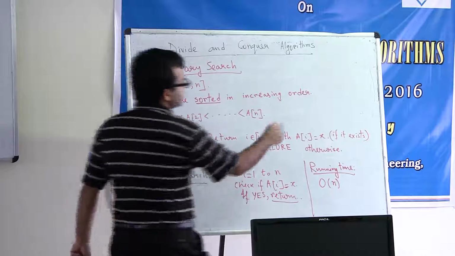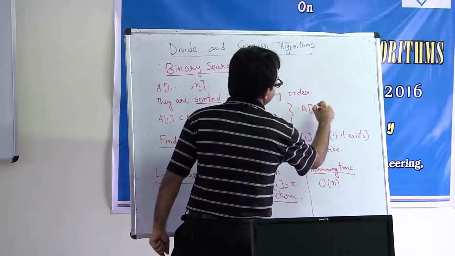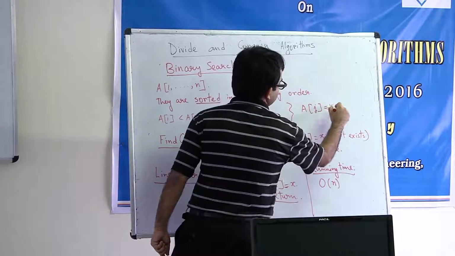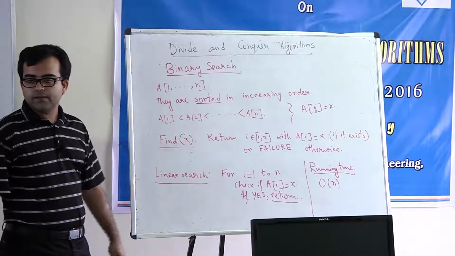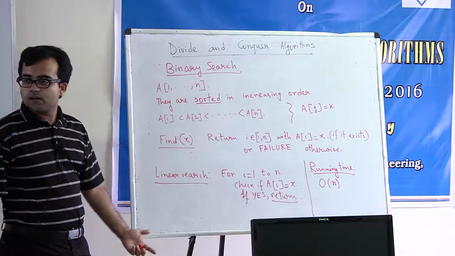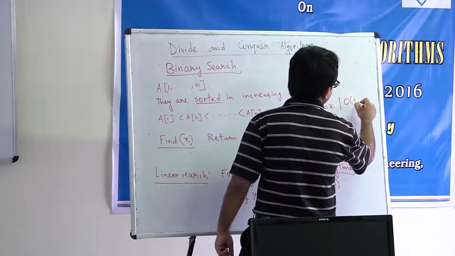Now suppose the instance is such that the index is j such that a_j is equal to x. Okay. Then what will be the time taken? Order j, right? Is this clear?